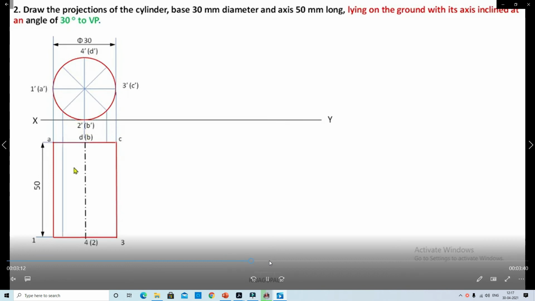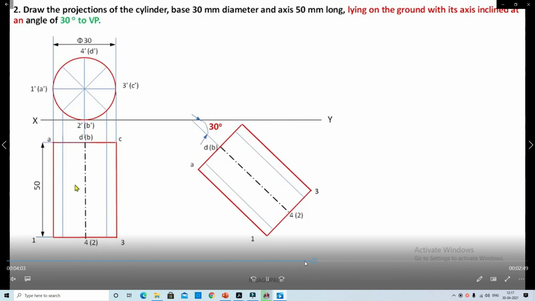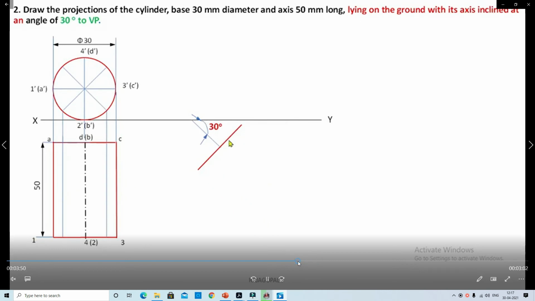And next, the axis inclined at angle 30 degrees to VP. This is the 30 degrees. Axis is inclined at 30 degrees to VP. Okay, then what is the distance is there? A to C is the distance, and axis is 50 mm. Here, axis is 50 mm. So in this way 50 mm, and we draw the here same distance.